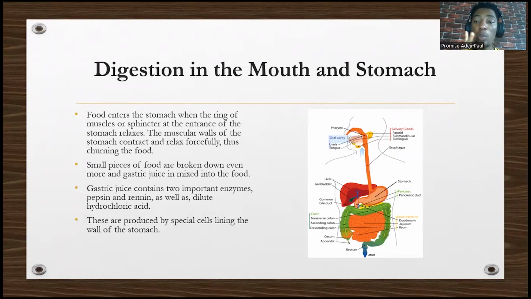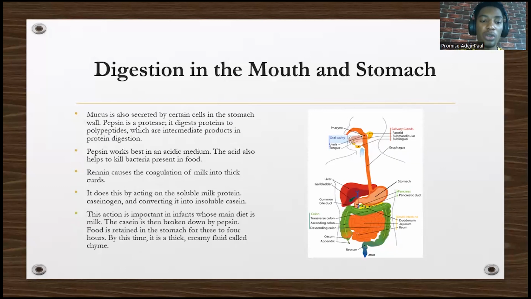So gastric juice contains two important enzymes. What and what? Pepsin and renin. They also contain what? Dilute hydrochloric acid. So the hydrochloric acid helps in what? Killing microorganisms that may be in the food, and it also helps the enzymes to work well. So they are produced by what? Special lining cells of the walls of the stomach. Mucus is secreted by certain cells in the stomach. So mucus helps to prevent those enzymes from digesting the stomach.